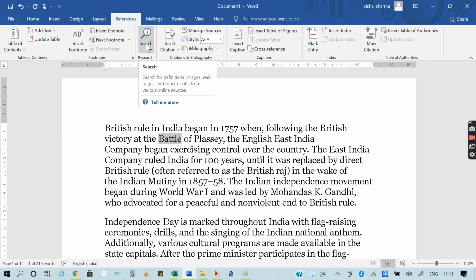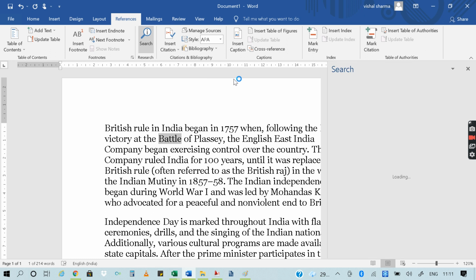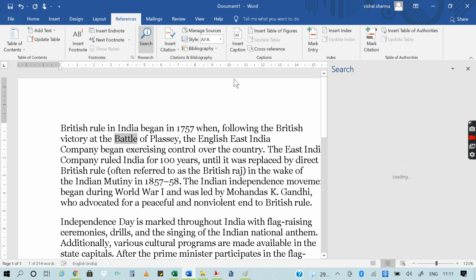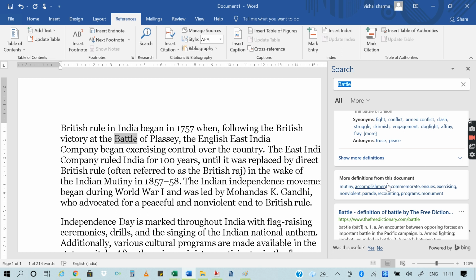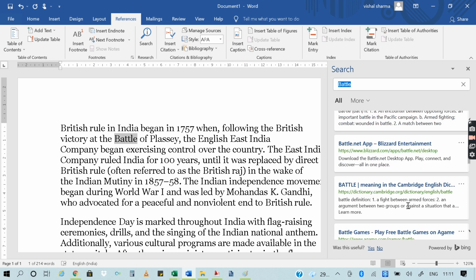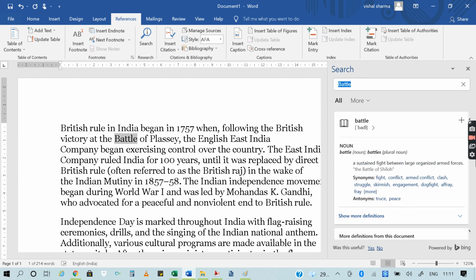Okay, so you can see about battle, that it is a noun, and these are the synonyms, and these are the antonyms, and some other information about this, and some other options from the internet you can see.